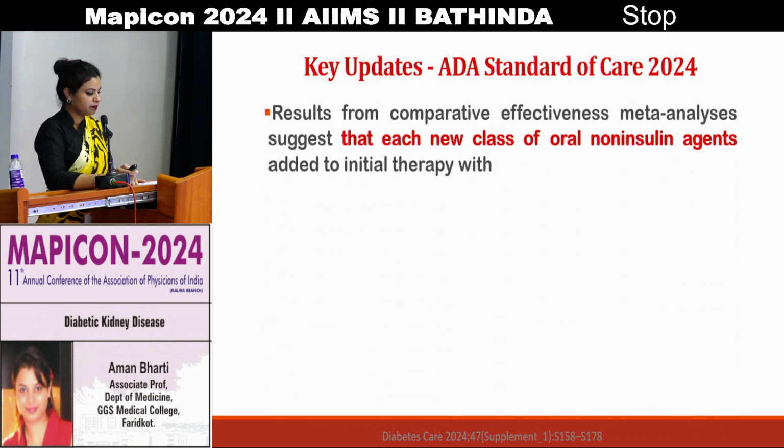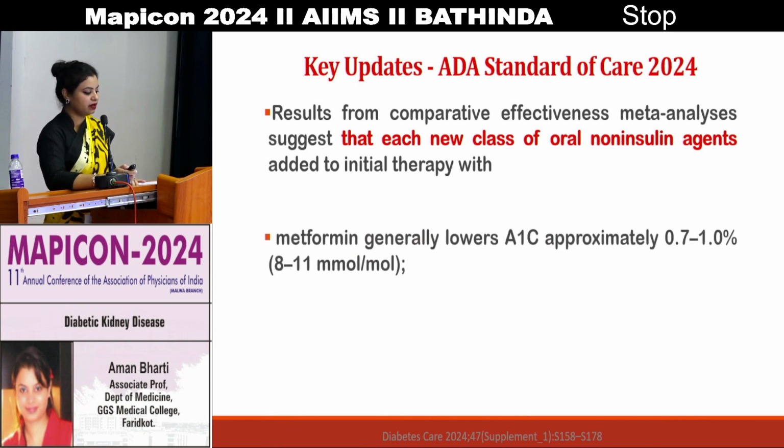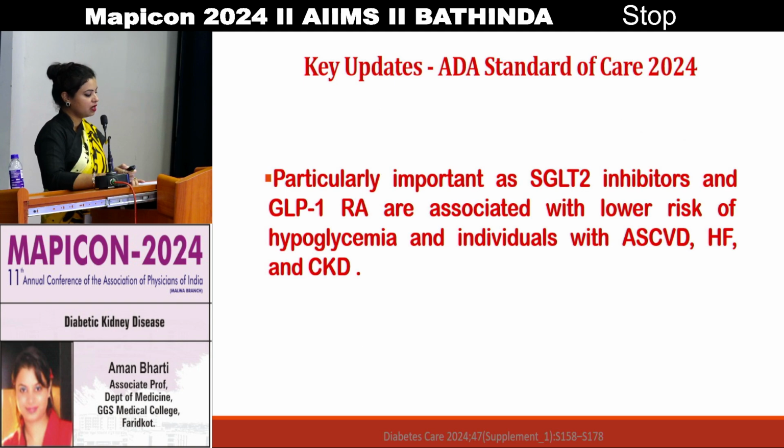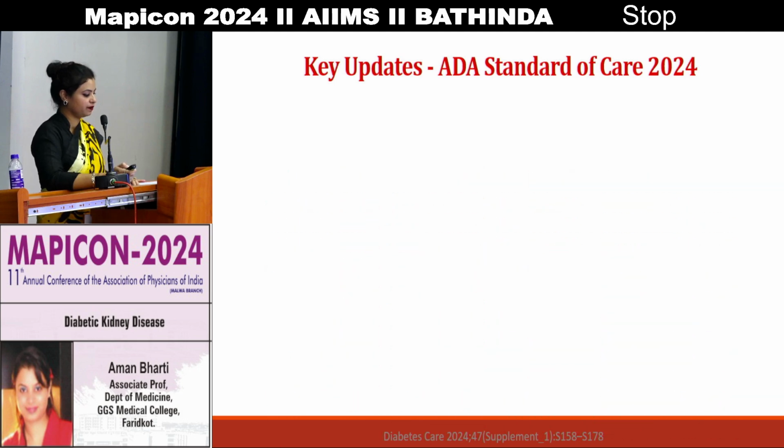The results from the comparative effectiveness meta-analysis suggested that each new class of oral non-insulin agents added to initial therapy with metformin generally lowers the HbA1c level by 0.7 to 1%. If a GLP-1 receptor agonist or the dual agonist is added, then more than 2% lowering of HbA1c is expected. This is particularly important, as SGLT2 inhibitors and GLP-1 agonists are associated with a lower risk of hypoglycemia, and in individuals with atherosclerotic cardiovascular disease, heart failure and CKD.